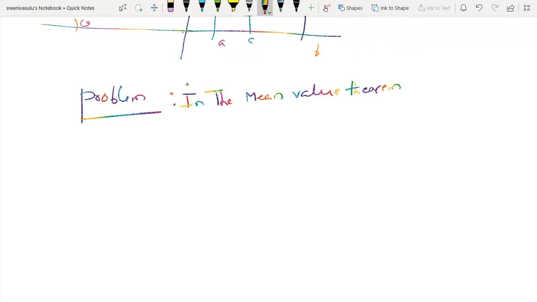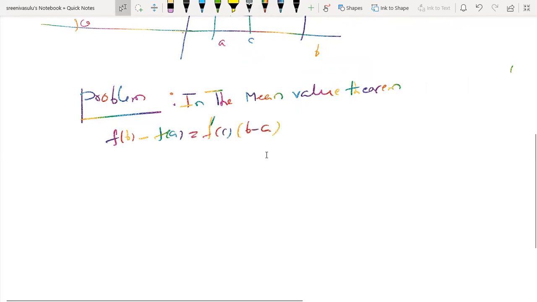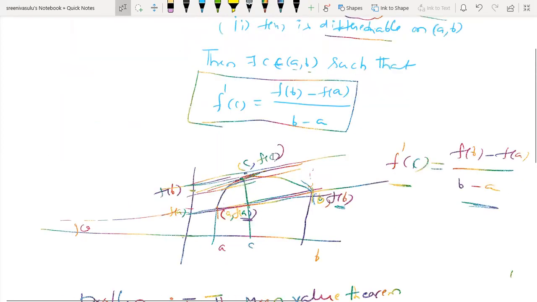In the mean value theorem, f of b minus f of a value equal to f dash c into, dash means derivative, into b minus a, because in the previous slide, this is the formula.